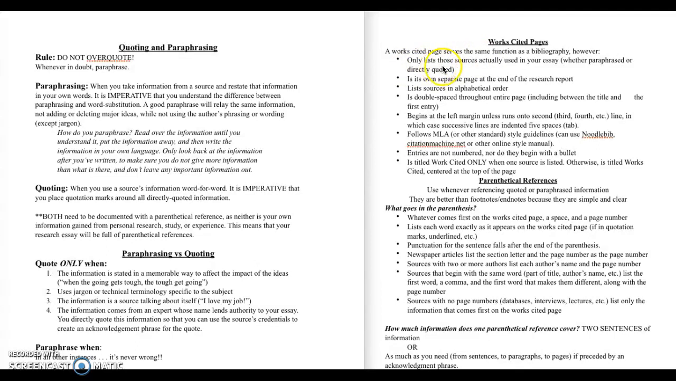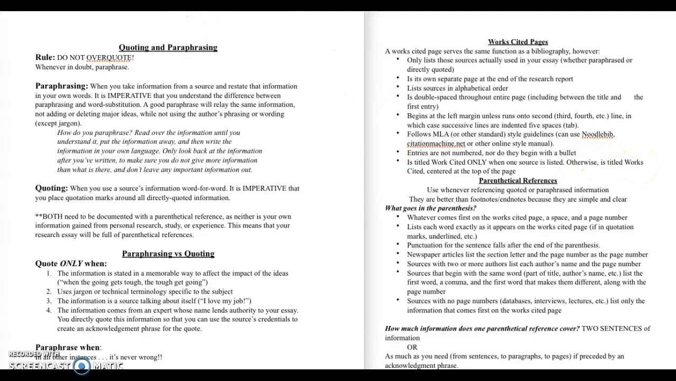So as that says right here, a works cited page is its own separate page at the end of the research report. It lists the sources in alphabetical order. It's double spaced throughout. It begins at the left margin for each new source. It follows MLA format or any other style format. There's others like APA and Chicago, but for our class, we're always going to use MLA, right? And you can find MLA format in those other places that I said in the MLA video. Entries are not numbered, nor do they begin with a bullet, and it's titled Works Cited when you have more than one source listed there.